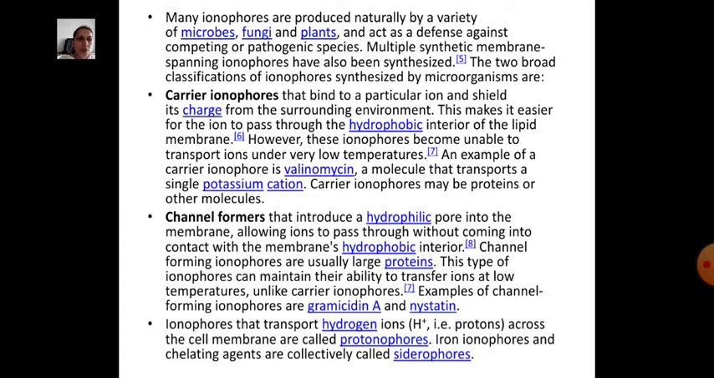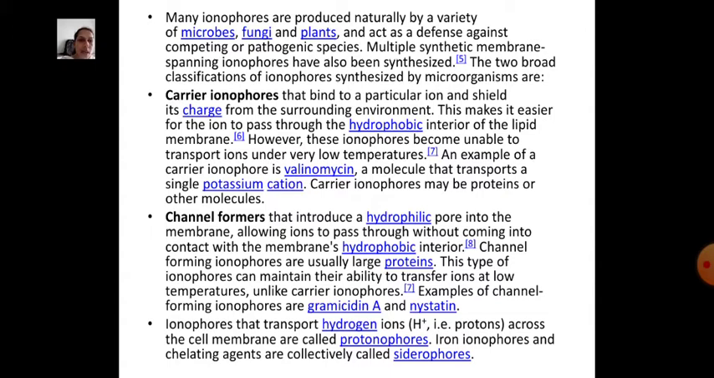Carrier ionophores may be proteins or other molecules. The second type is channel formers, which introduce a hydrophilic pore into the membrane, allowing ions to pass through without coming into contact with the membrane's hydrophobic interior. Channel forming ionophores are usually large proteins. This type can maintain their ability to transfer ions at low temperatures, unlike carrier ionophores. Examples are gramicidin A and nystatin.